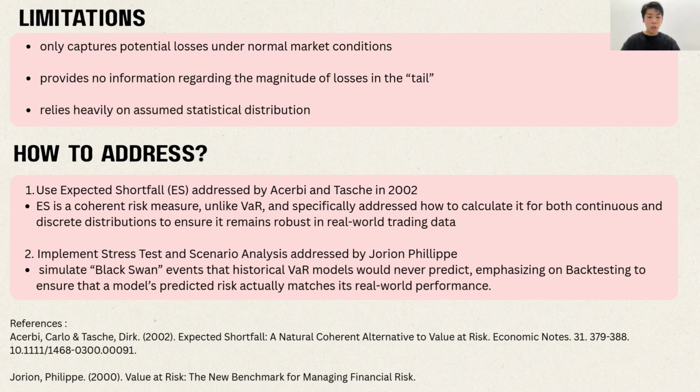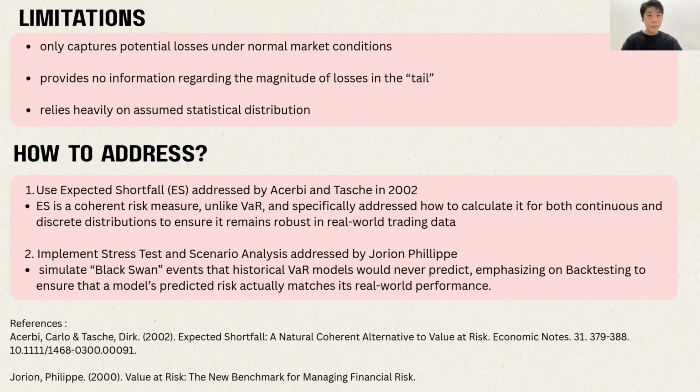Secondly, VaR provides no information regarding the magnitude of losses in the tail. It tells us that we might lose more than a certain amount, but it doesn't distinguish between a manageable loss and a catastrophic one that could lead to bankruptcy. Lastly, VaR relies heavily on an assumed statistical distribution, especially the normal distribution, that may not accurately represent reality. In the real world, financial markets often exhibit fat tails, meaning extreme price swings happen much more frequently than a standard bell curve would predict.